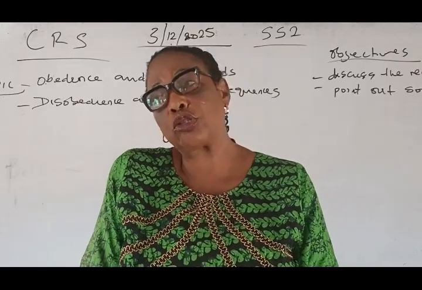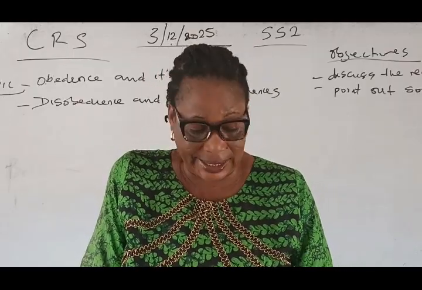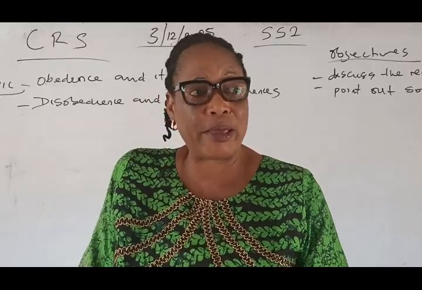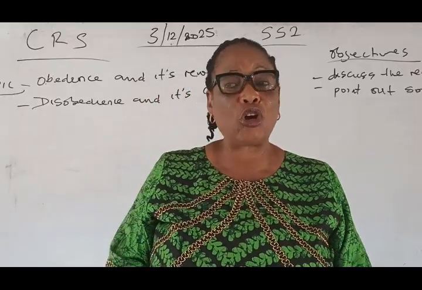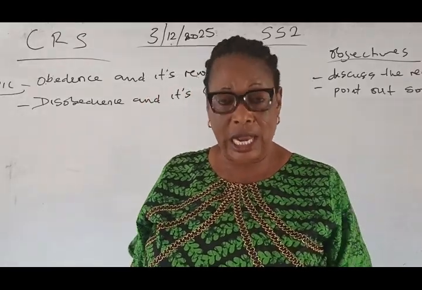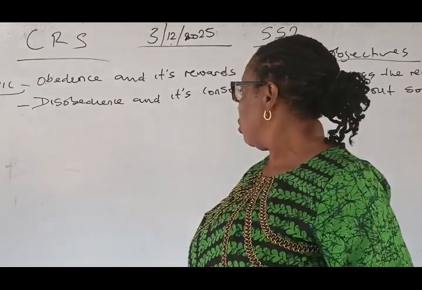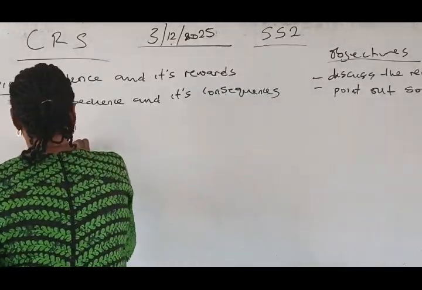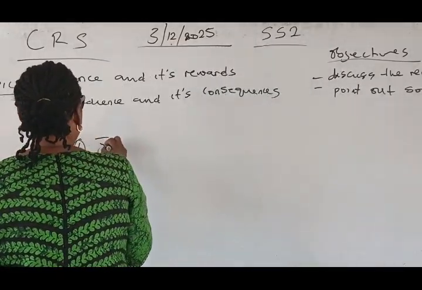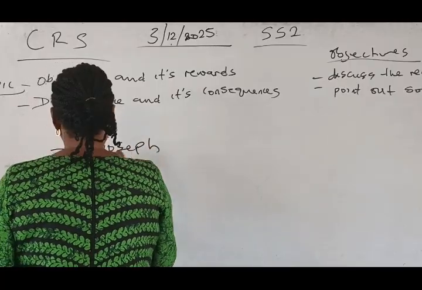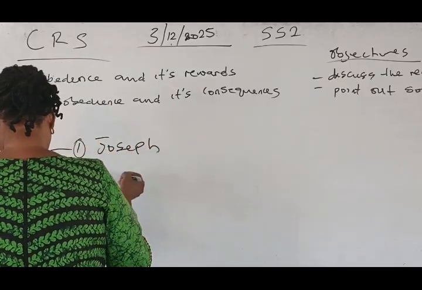But before we go into the benefits, we'll first look at some persons in the Bible that obeyed God's word and were rewarded. Number one, Joseph. Number two, David.